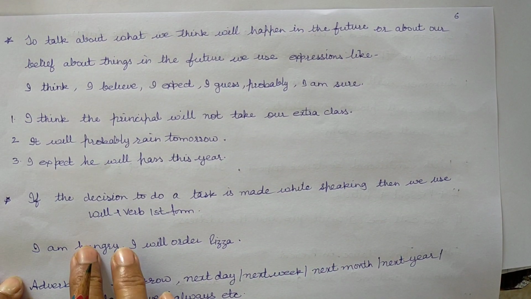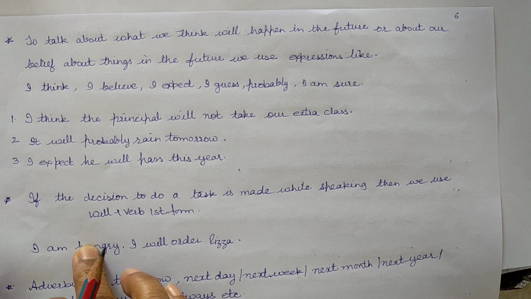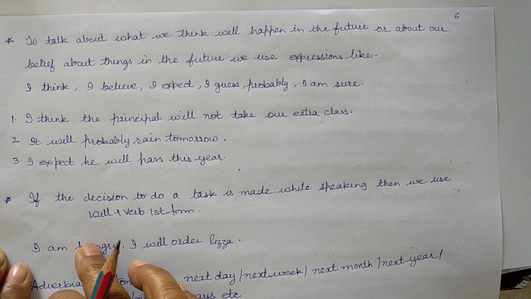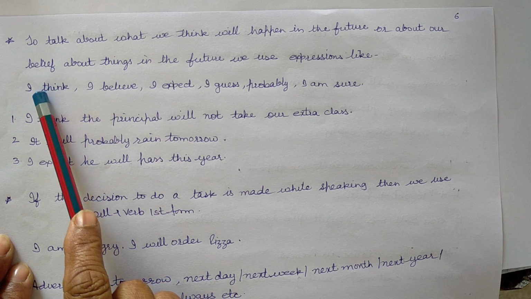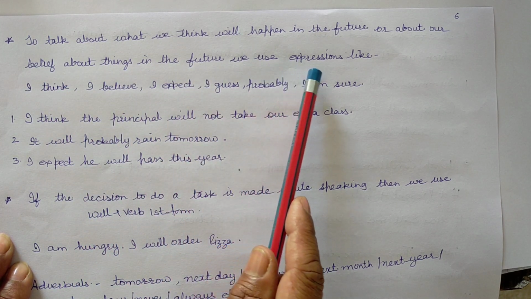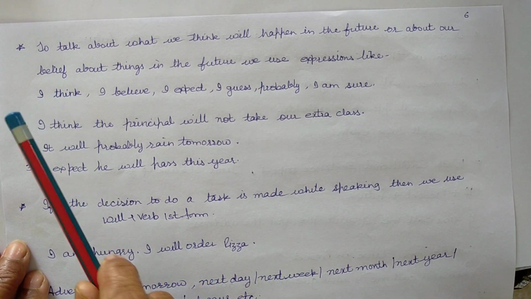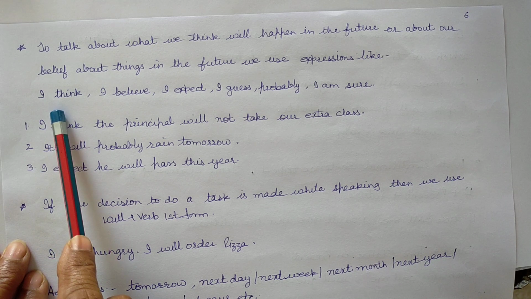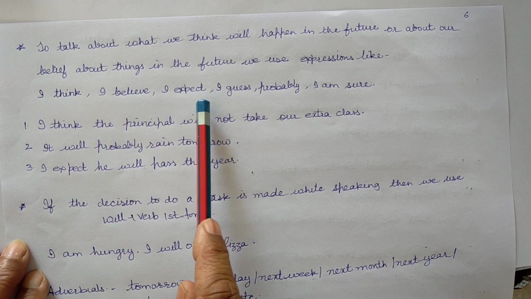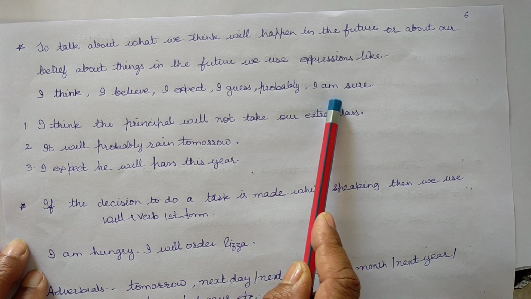To talk about what we think will happen in the future, or about our belief about things in the future, we use expressions like: I think, I believe, I expect, I guess, probably, I'm sure.